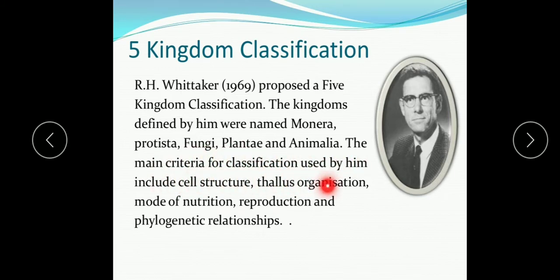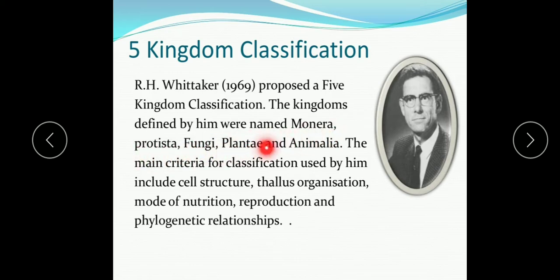The main criteria for classification used by him include cell structure, thallus organization, that is related to the plant body, and mode of nutrition, reproduction and phylogenetic relationship. Mode of nutrition means whether the organism is autotrophic or heterotrophic, and cellular organization means whether the cells are eukaryotic or prokaryotic. The five kingdoms classified by Whittaker differ in various aspects.